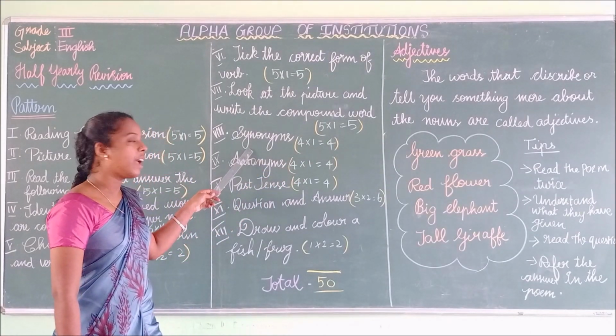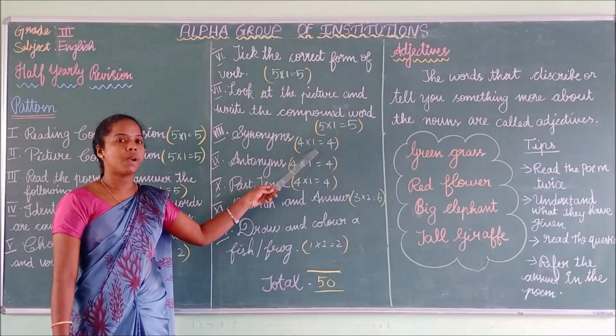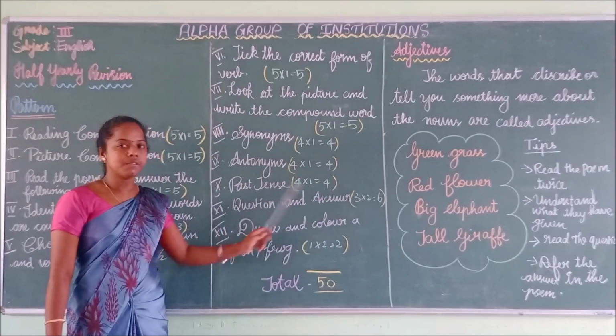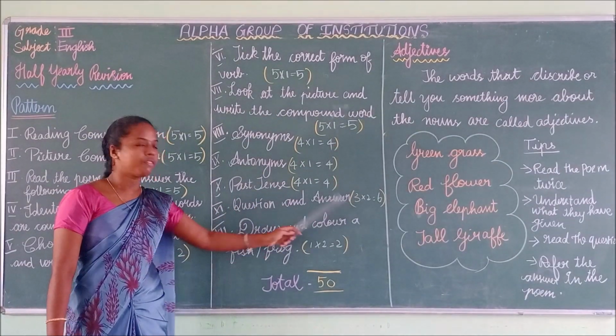As usual, we will be having 4 synonyms. Each question carries 1 mark. So 4 marks. Antonyms for 4 marks. Past tense for 4 marks. And finally, question and answer for 6 marks.